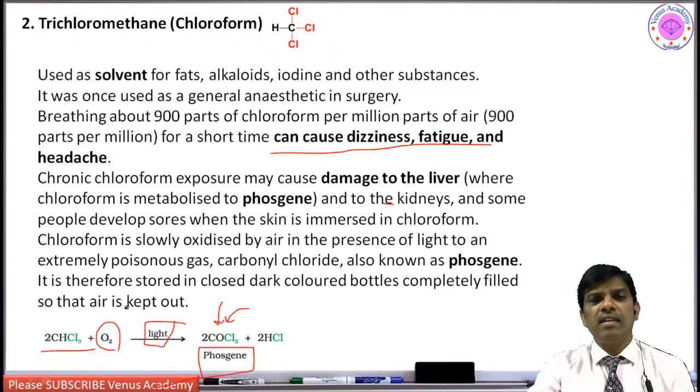So because of this poisonous gas formation with chloroform, it is banned, right? So this is one of the very important points to remember. Chloroform forms phosgene. So please remember, this chloroform is going to react with oxygen and form phosgene, which is highly poisonous.